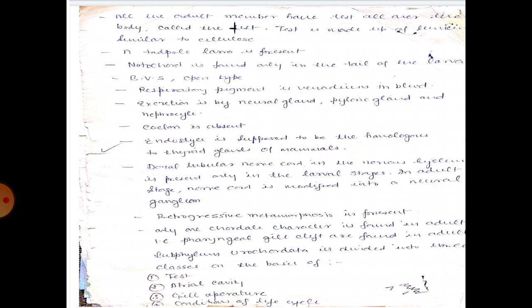Subphylum Urochordata is again divided into three classes on the basis of test, atrial cavity, gill aperture and condition of life cycle. These classes are Larvaceae, Ascidiacea and Thaliacea. Larvaceae: members of this class are free swimming, pelagic, swimming at the sea surface and solitary. Test is temporary and it is shed from time to time. Tail is permanent, in which notochord and nerve cord both are present.